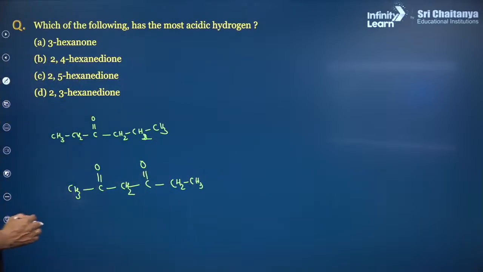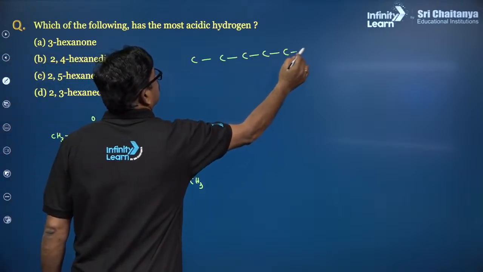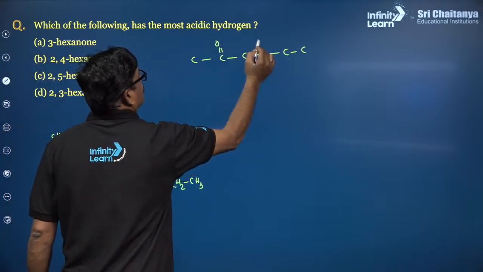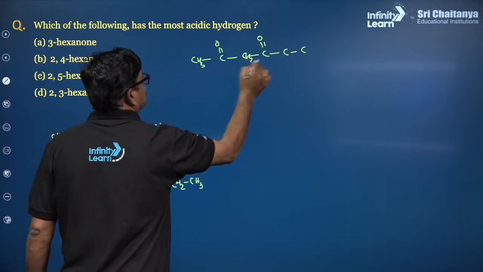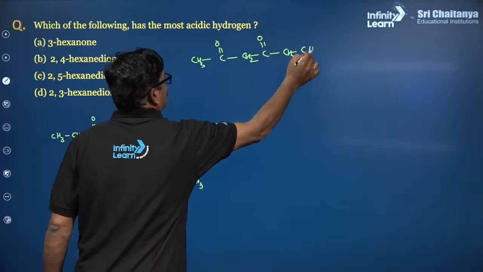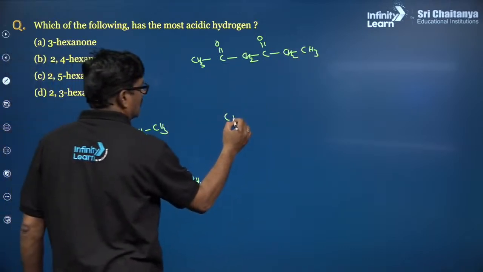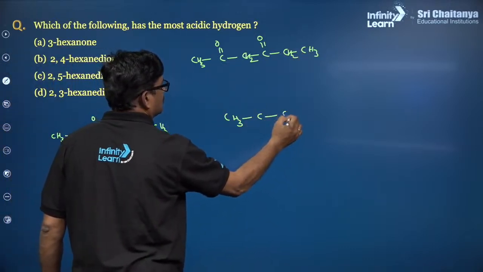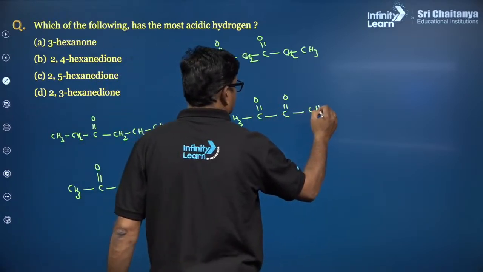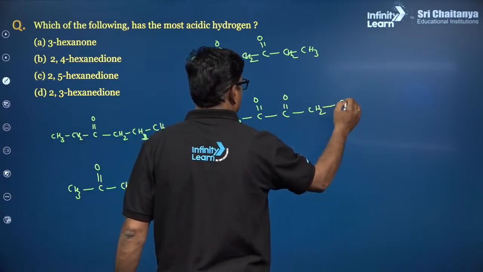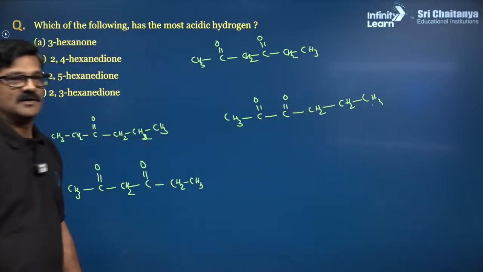And 2,5-hexanedione, 2 and 5, CH3, CH2, CH2 and CH3, and 2,3-hexanedione, CH3. So these are all the structures.